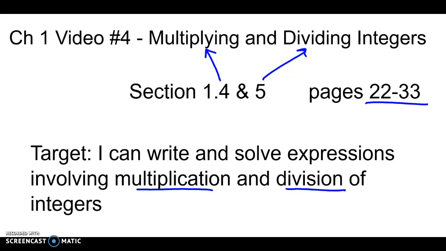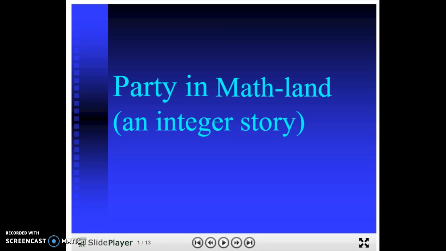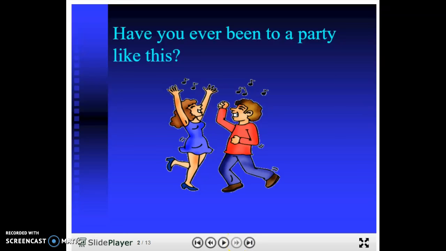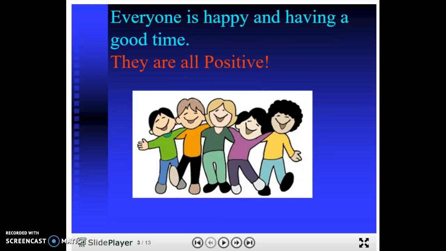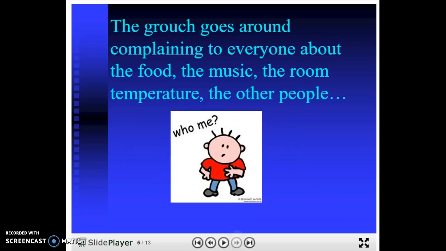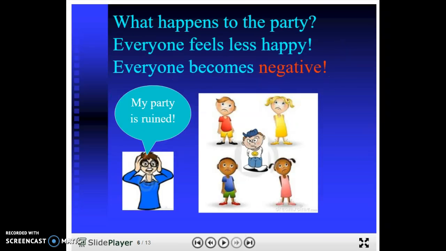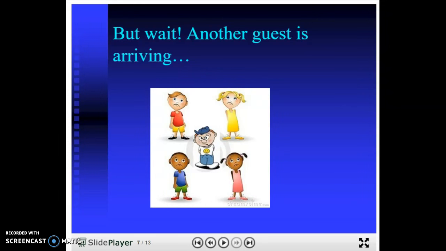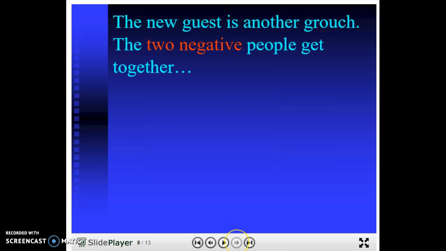Here's the story that will help us remember the rule for multiplying and dividing integers. This story is about integers who went to a party. Everybody was having a great time, lots of fun. Everybody was happy, everybody was positive. And then a negative showed up. Somebody who was kind of a bummer, a grouch, showed up. And the grouch went around and just complained about everything and brought everybody down. Everybody started to not have a good time at the party anymore because that one negative was there ruining everything. But wait, another guest came, another negative person showed up.